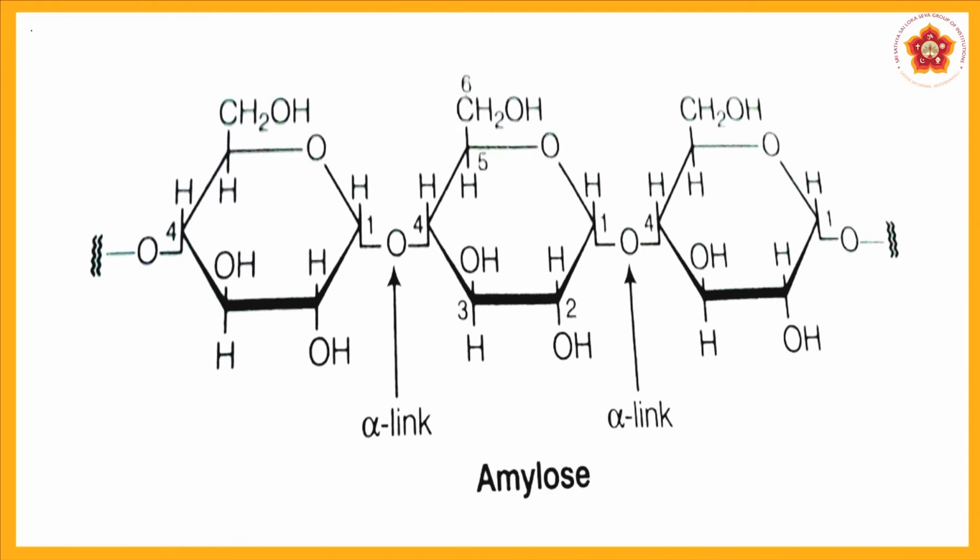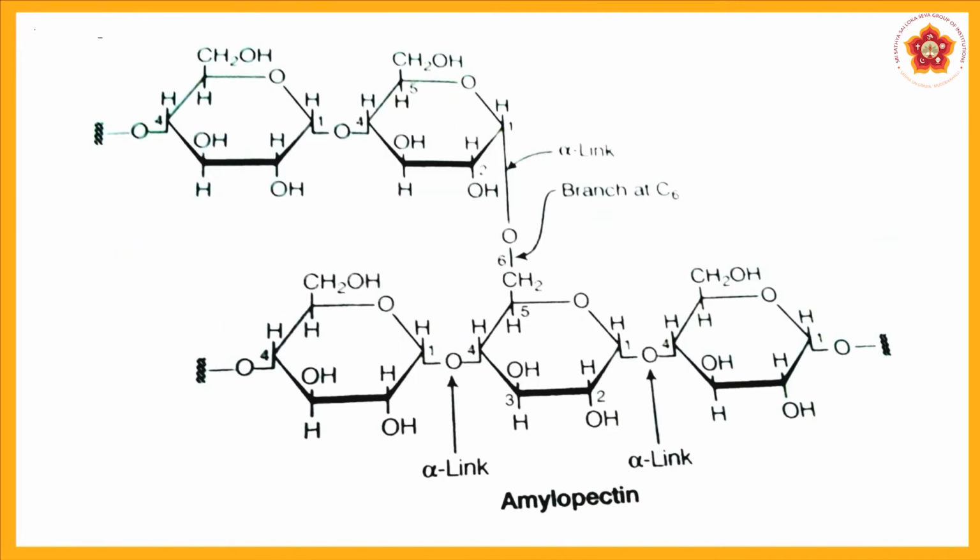Next one is the amylopectin structure. See here, it is also a combination of alpha D glucose, but the branch is between the C1 of the alpha D glucose and the C6 of the alpha D glucose of the next chain. This is the structure of amylopectin.